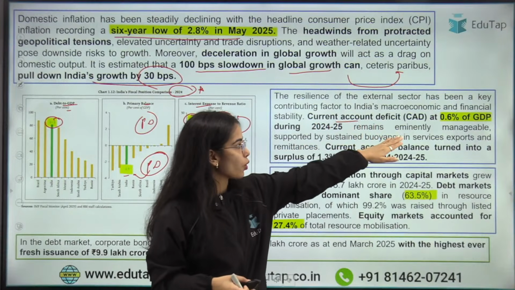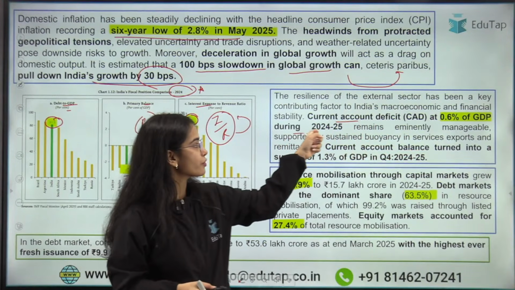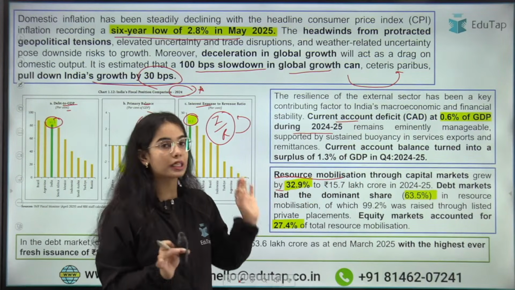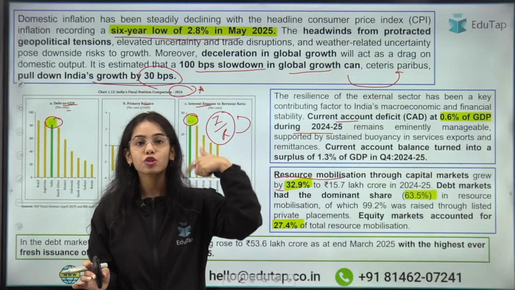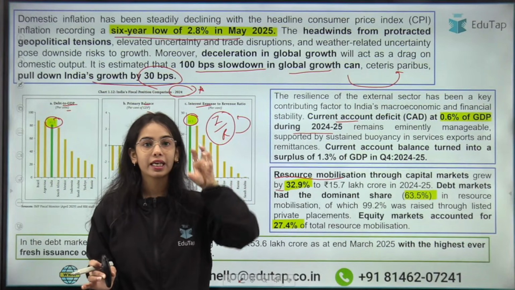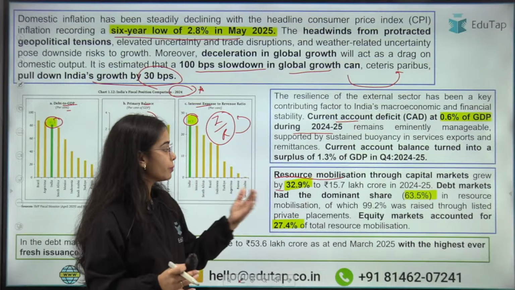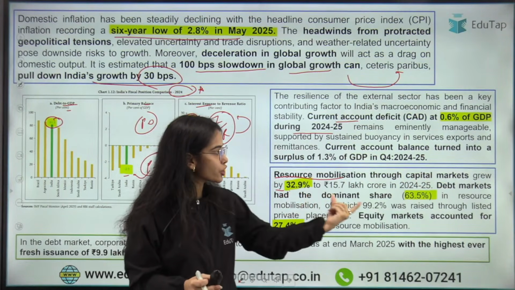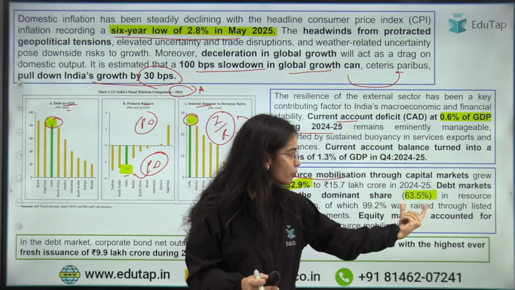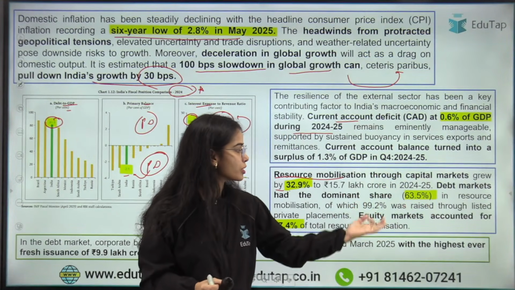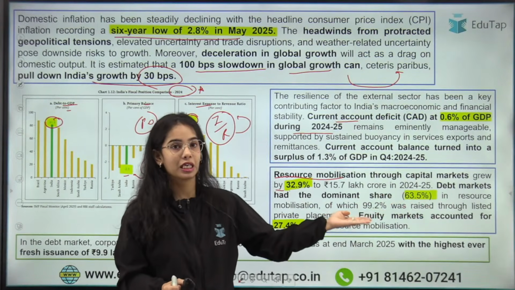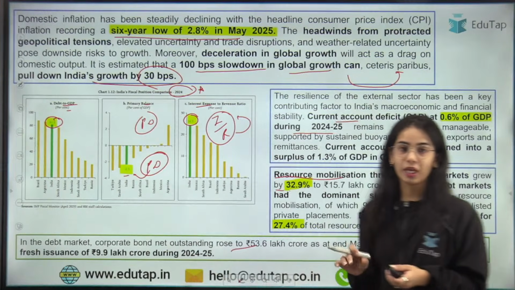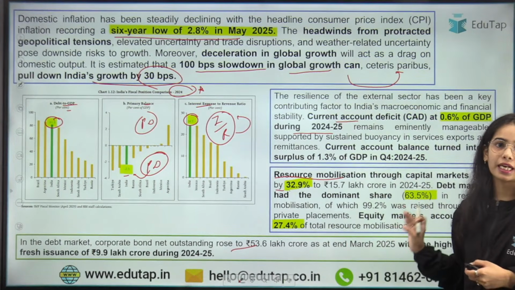Current account deficit was at 0.6% of the GDP during 2024-25, and the resource mobilization through capital markets has grown by 32.9%. I am repeating the data so that you are able to recall it again and again. So repeat it with me. Resource mobilization through capital market grew by 32.9%. The dominant share was of debt markets, that was 63.5%, out of which 99.2% was raised through the listed private placement. Equity market accounted for 27.4% of the resource mobilization. Okay, so this is the important data that you have to focus on.